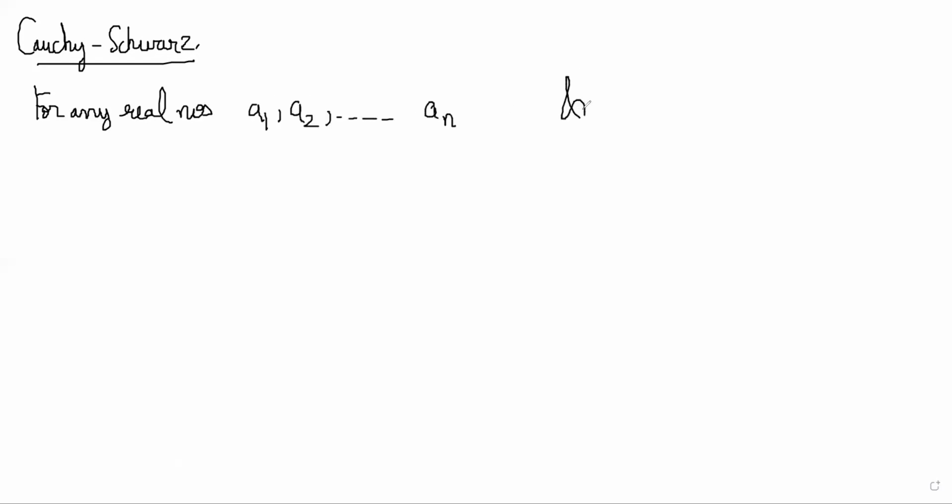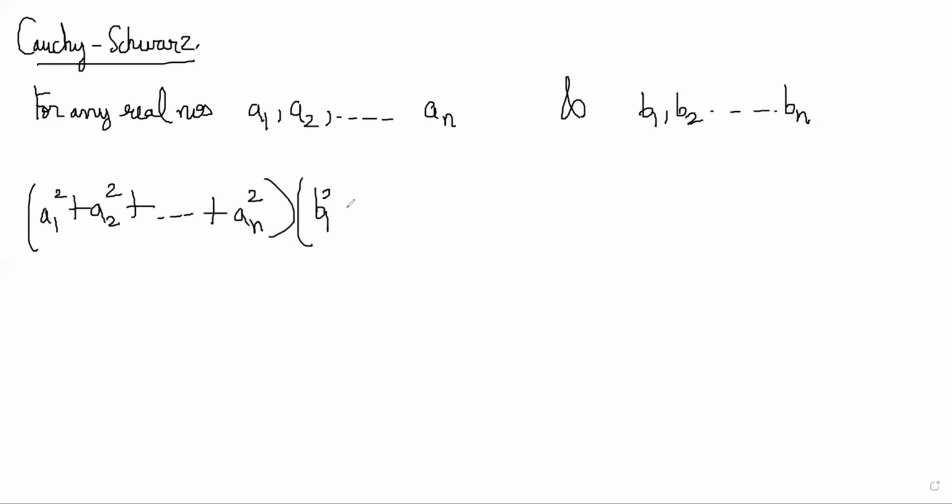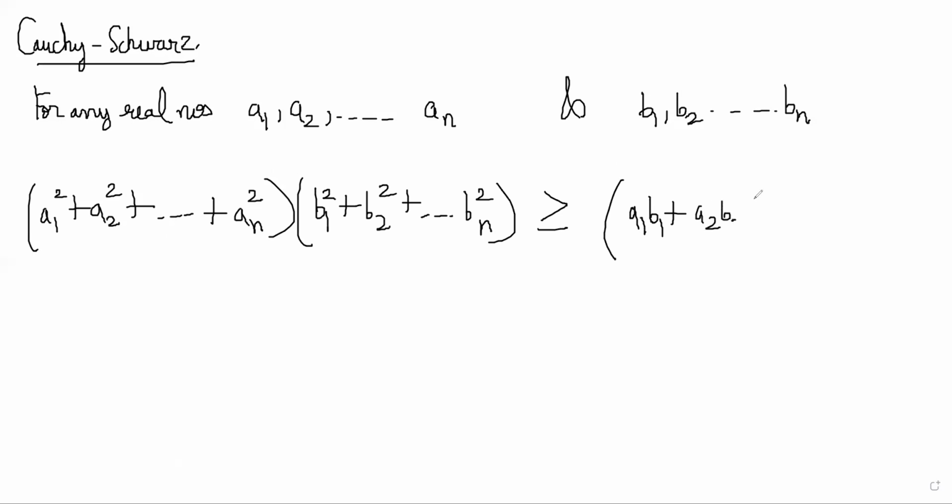This is very important, and I will just state it first of all. So for any real numbers, there are two sets of real numbers here, a1 to an and b1, b2 till bn. For any of these two sets of real numbers, always we'll have this inequality: (a1 square plus a2 square plus an square) product with (b1 square plus b2 square plus bn square) will always be greater than or equal to (a1 b1 plus a2 b2 plus an bn) whole square.